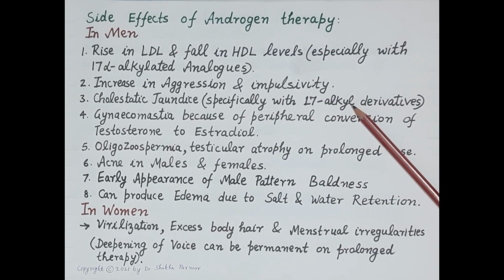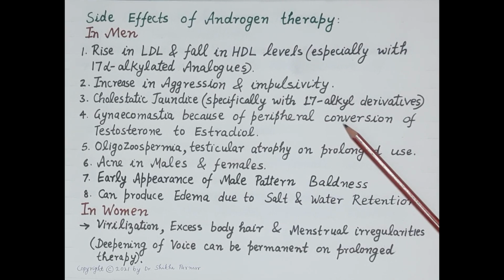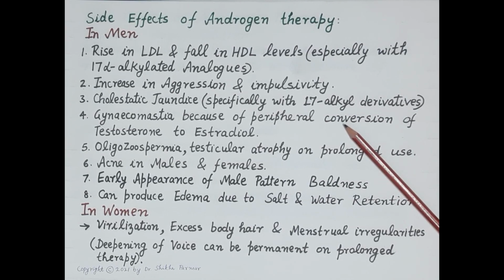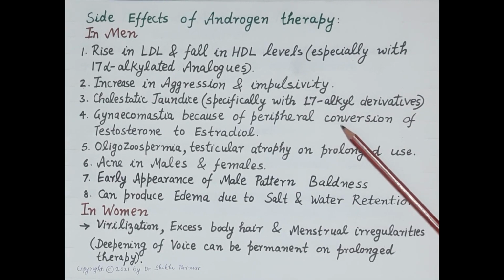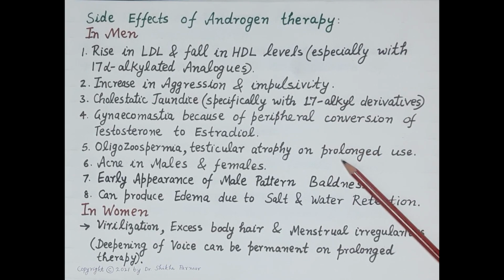This we have discussed while discussing the classification of synthetic androgens. Gynecomastia can occur in children and men due to peripheral conversion of testosterone to estradiol. Apart from this, androgen therapy reduces synthesis of endogenous testosterone and it can cause oligozoospermia and testicular atrophy on prolonged use.